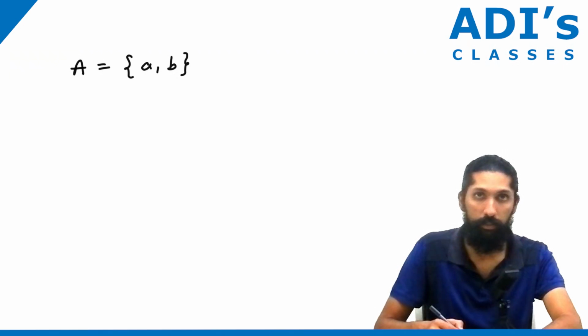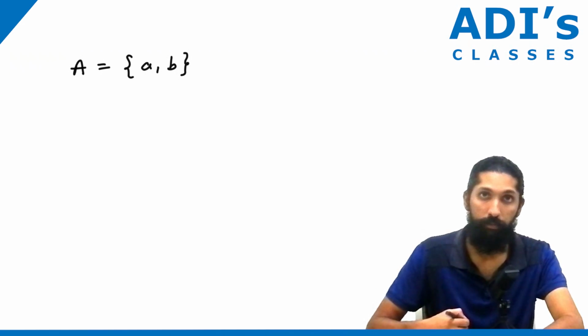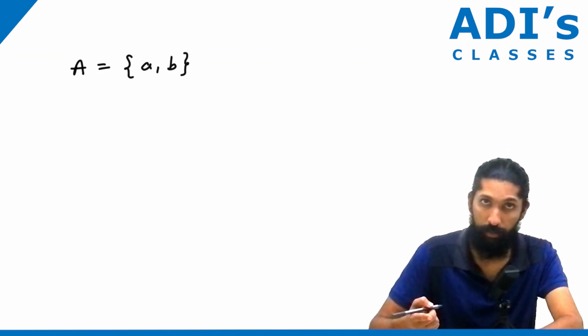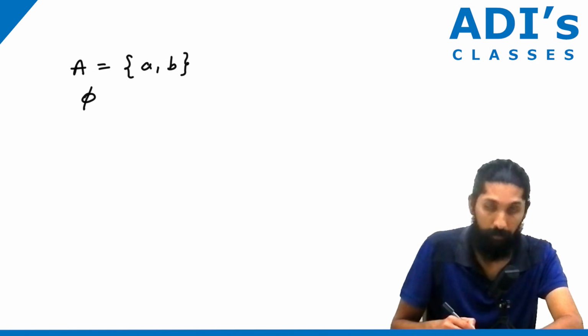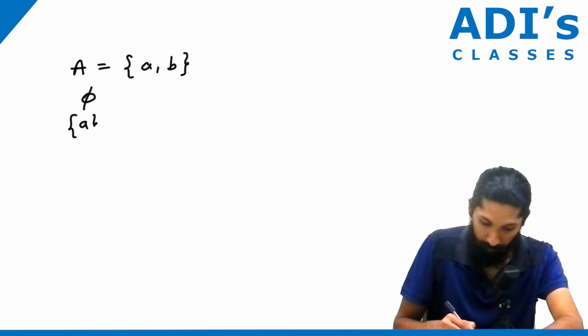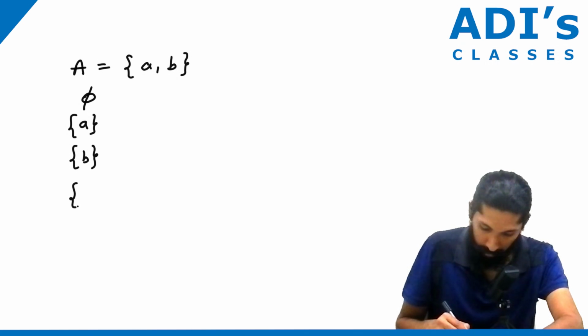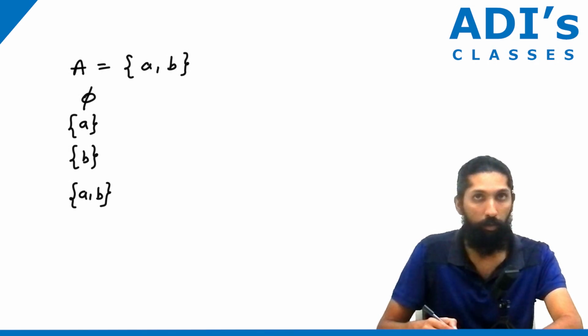Two elements are there in the set. Let's write the subsets we can write. First one is the null set, phi. Second one is just a. Next one is just b. The next one is a comma b.